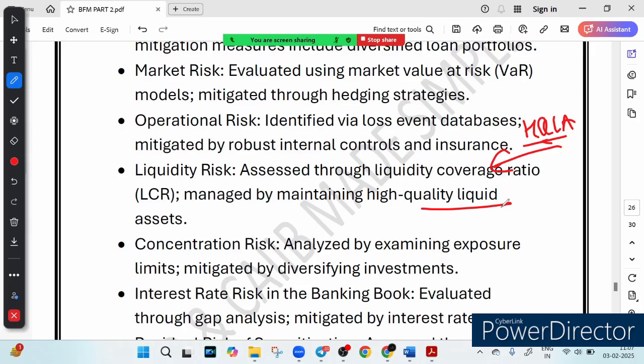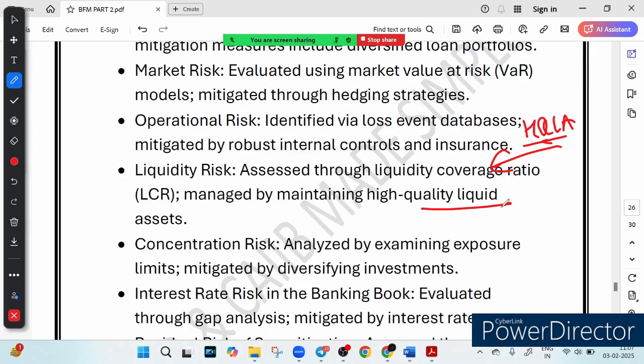And how do we mitigate them? How to mitigate credit risk? By diversifying the loan portfolio. How to manage market risk? We should have a hedging strategy and spread investment across different markets. How to hedge operational risk? We should have strong internal control and cyber security, and we should have insurance. How to mitigate liquidity risk? We should hold HQLA, high quality liquid assets, like cash and government bonds.